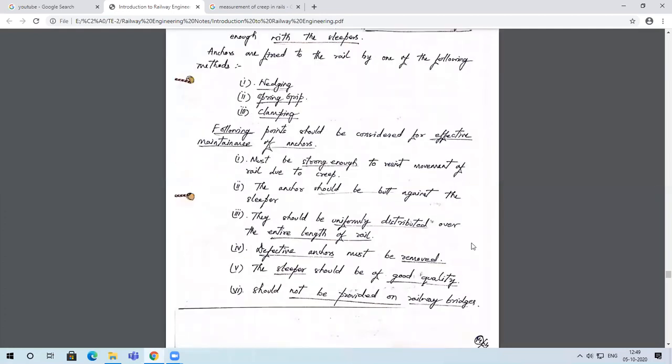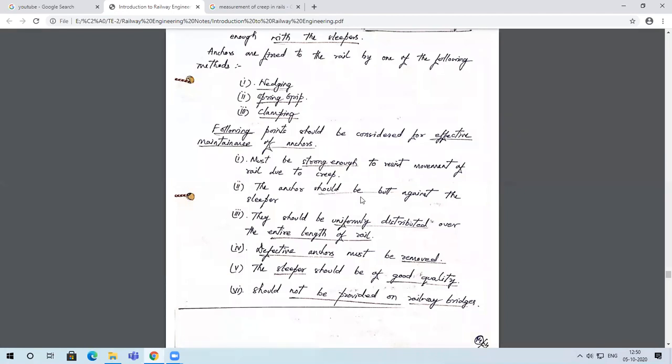Next, there are certain points that need to be considered for effective maintenance of these anchors. One is that it should be strong enough to resist the movement of the rail due to creep. Second, it should properly butt against the sleepers. Butt means it should hold the sleeper tightly, and it should not loosen itself over time. Then, whatever anchors you are using should be uniformly distributed throughout the entire length.